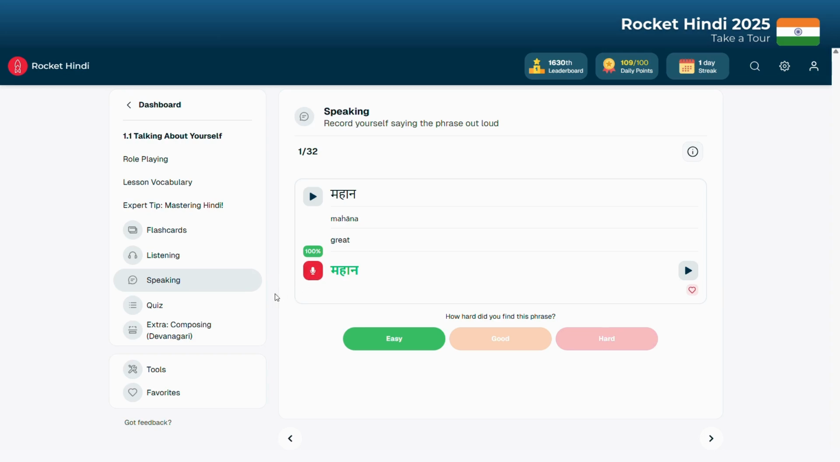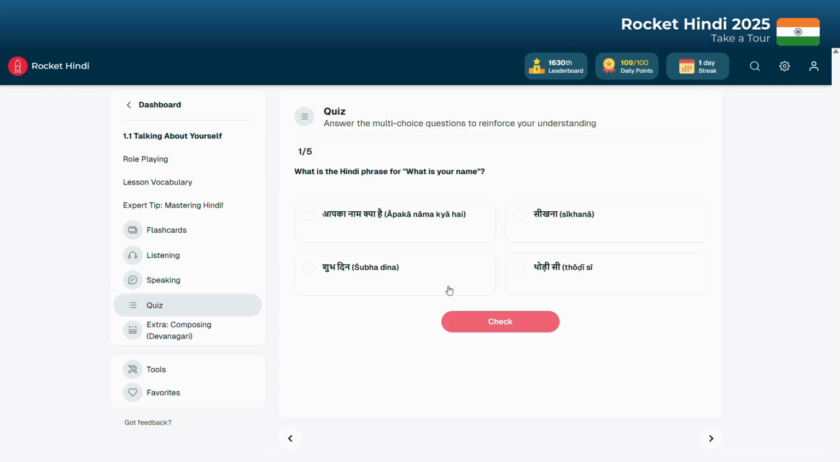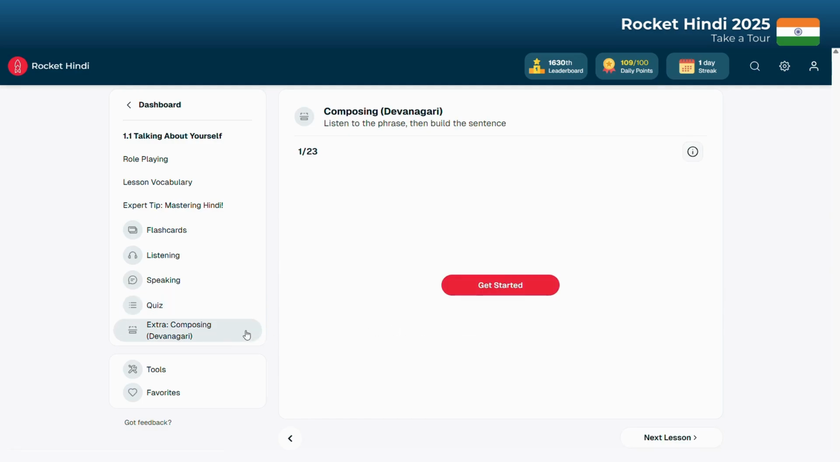And build faster recall, just like real conversation. Next, test yourself with the quiz. Short, sharp, multiple choice questions that reinforce your understanding. Down here, you'll also find the extra tool, Composing Devanagari.